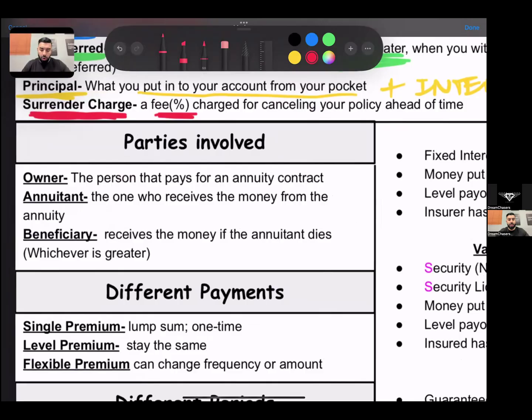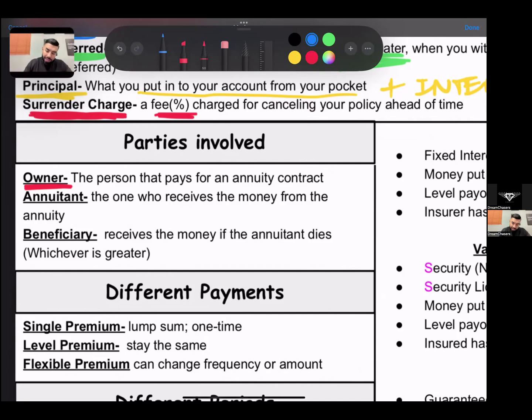Now, the parties involved in an annuity. First we have the owner of the annuity, and the owner of the annuity is the person that is going to pay for the annuity. They're the individual that's putting the money into the annuity. So they own it. They have the right to make any changes.